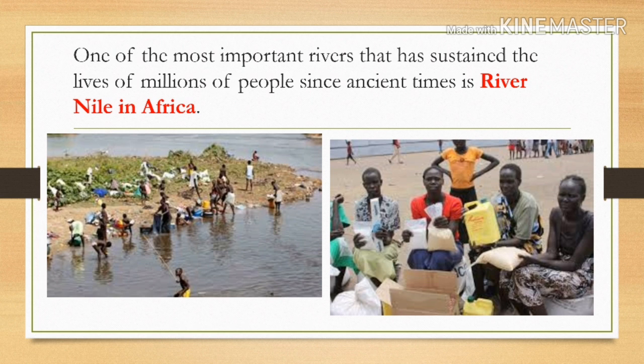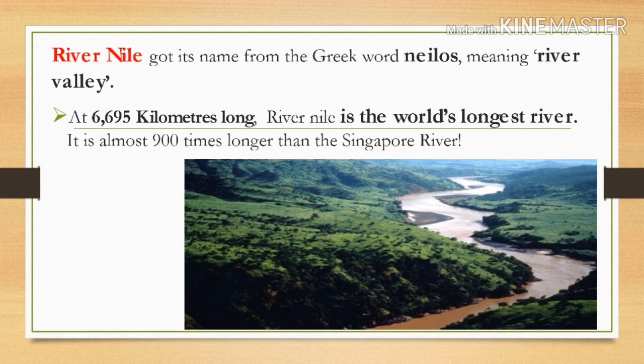This River Nile is located in Africa and has become one of the most important rivers because it has sustained the lives of millions of people since ancient times. By the way, River Nile got its name from the Greek word Nelos, meaning river valley.